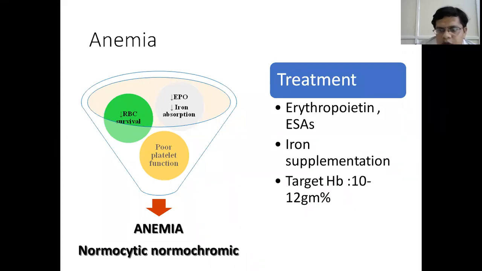The target hemoglobin should be 10 to 12 grams per deciliter. This supplementation of erythropoietin is also associated with a risk of hypertension. So we have to carefully supplement erythropoietin at about 0.45 micrograms per kg, and the target hemoglobin should not exceed 12 grams per deciliter.